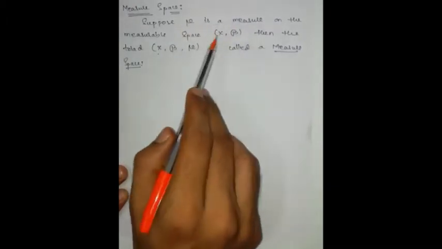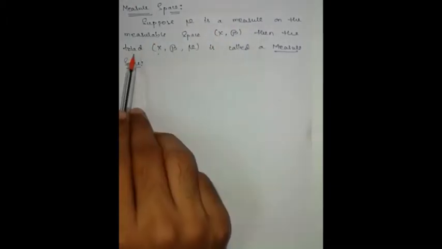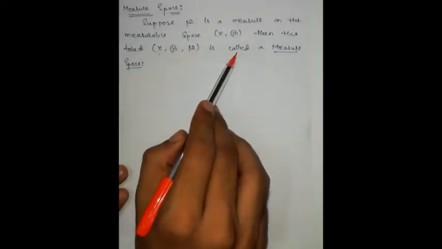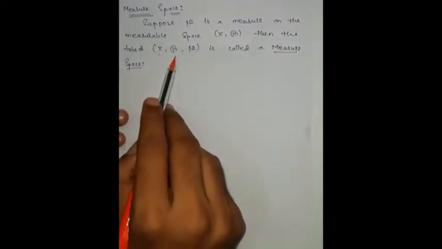Suppose mu is a measure on this measurable space, then the triad x comma script B comma mu is called a measure space.